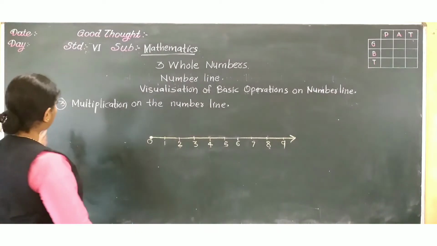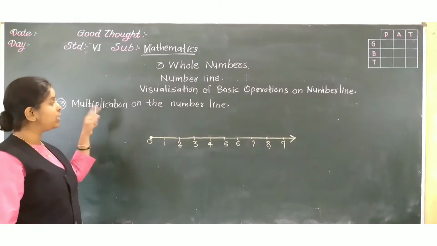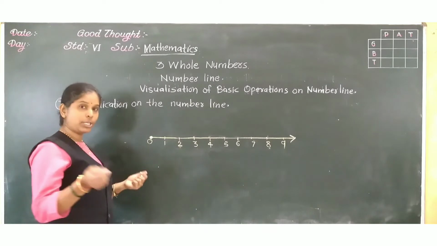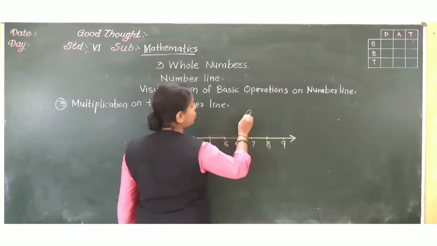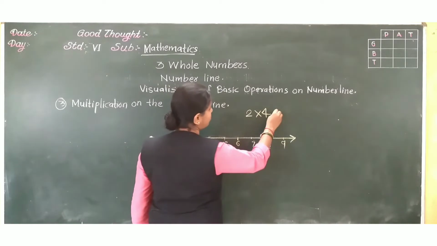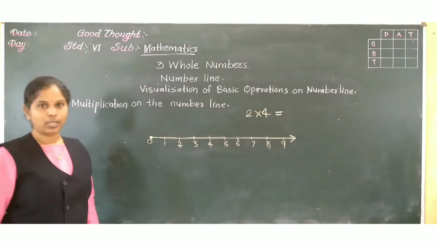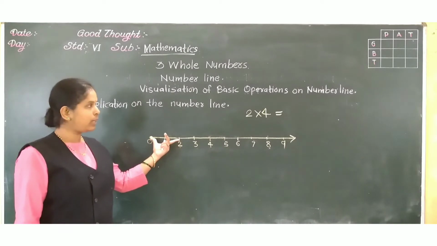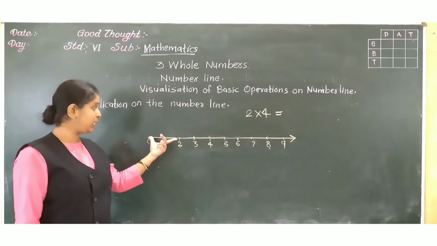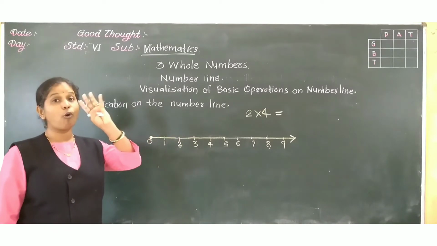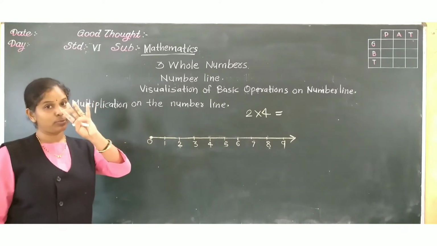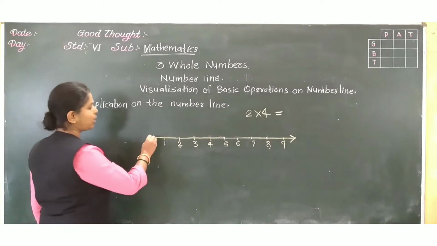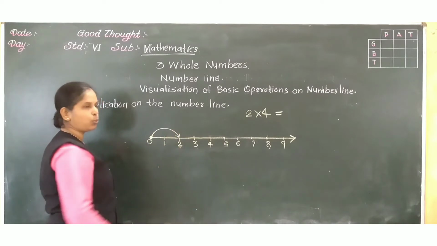Followed? Now the third operation, multiplication, we will see on the number line. Show 2 multiplied by 4. That means we have to take 2 gaps, and with these 2 gaps we have to take 4 moves. 4 times we have to move with the gap of 2. This is the first gap of 2.